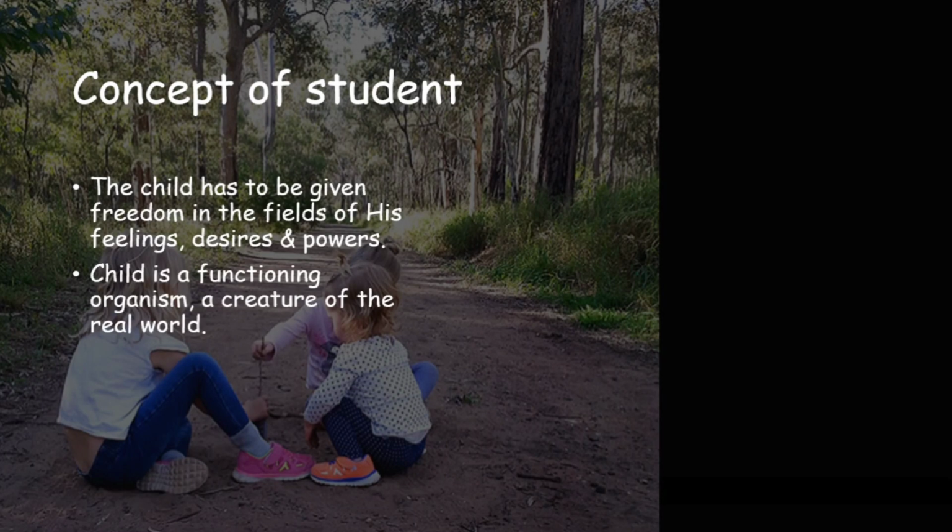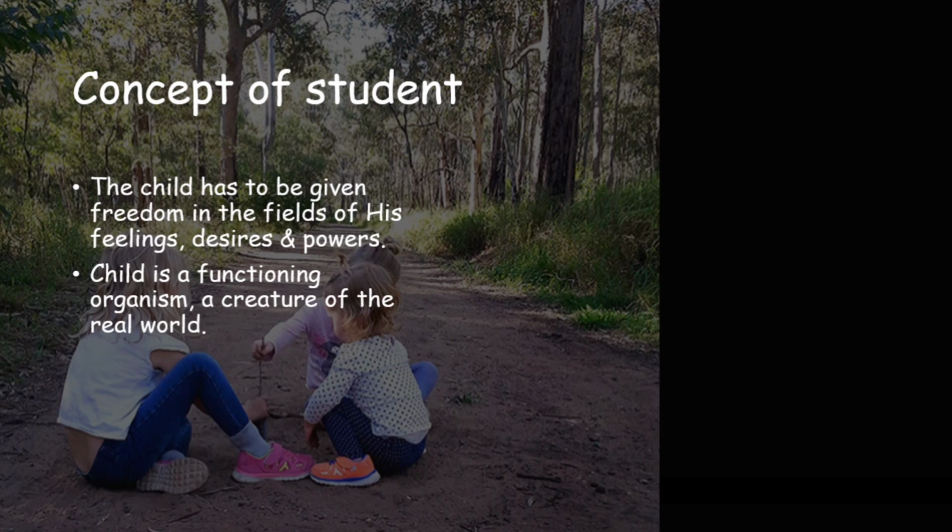Now, we will see how realism sees a child. The child has a really important place in realism. He has to be given freedom in the field of his feelings, desires and powers, because all these have real existence which cannot be overlooked. To the realist, a child is a functioning organism, a creature of the real world who can perceive the natural order of the world through his sensory perceptions and experiences. He has to be trained to proceed on the basis of facts and become a man only. He is not considered a god or any spiritual being.